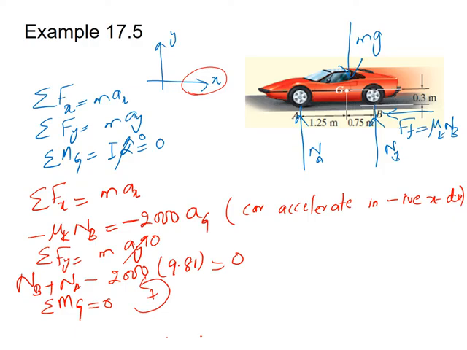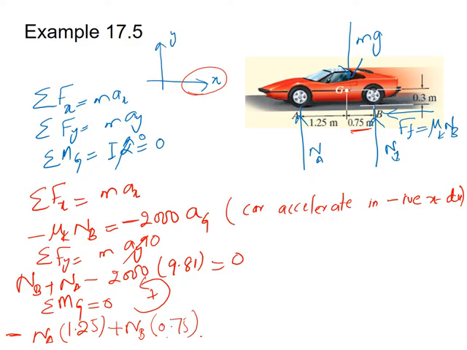By using this convention, NA creates a clockwise moment about point G, so a negative sign has to be used with NA. So minus NA times 1.25, which is the perpendicular distance between point G and NA. Similarly, NB about point G is creating an anti-clockwise moment, so we have to use the positive sign with NB. So plus NB, and the perpendicular distance between NB and G is 0.75.